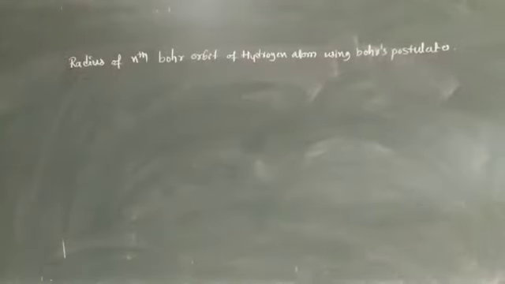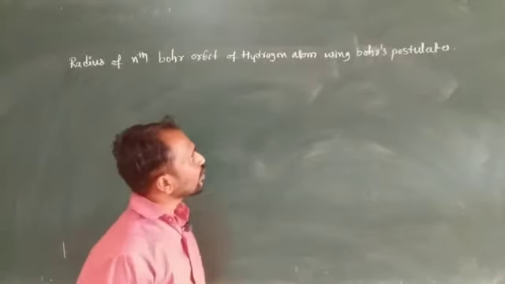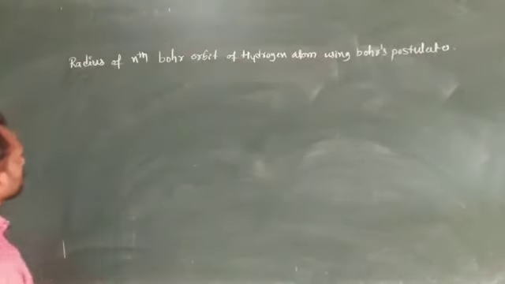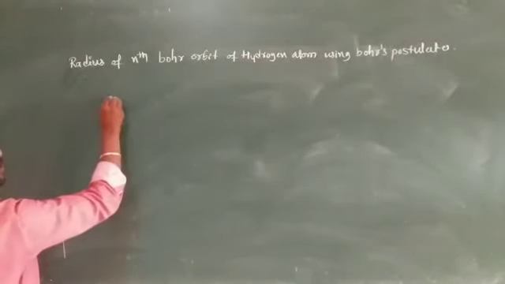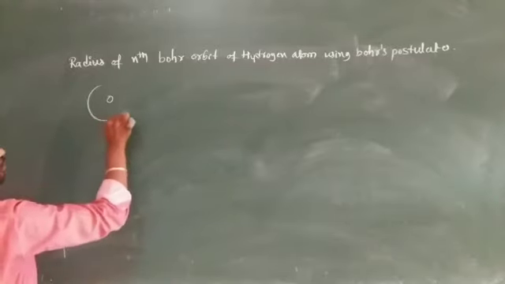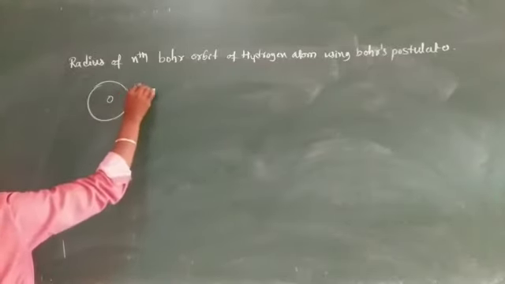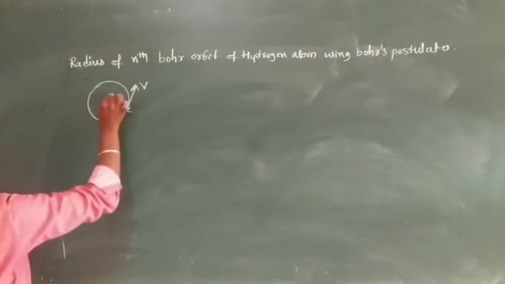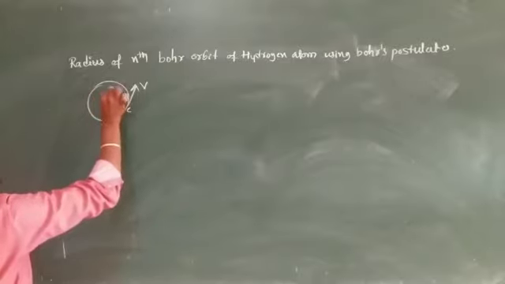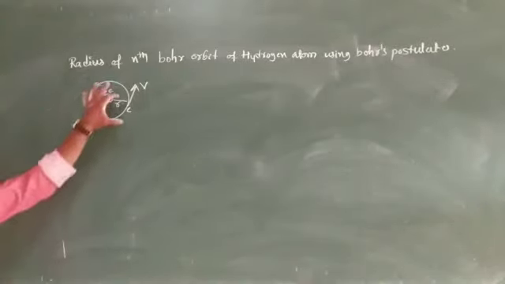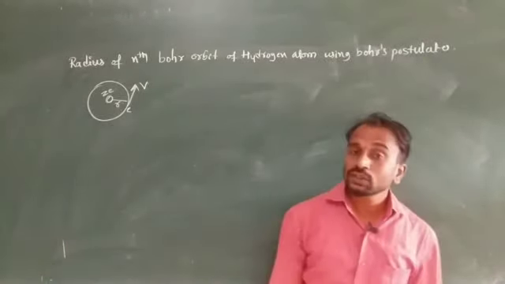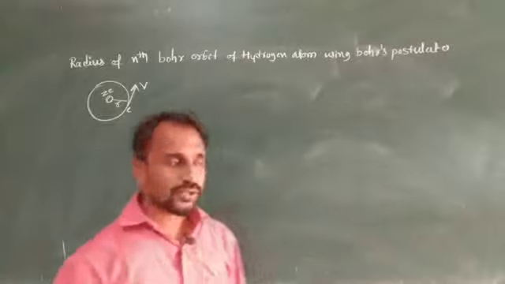Okay, next we want to calculate the radius of the nth Bohr orbit of a hydrogen atom using Bohr's postulates. Suppose this one is the nucleus and an electron is revolving around the nucleus in a particular orbit, its velocity is v and its radius we consider r, and the charge on the nucleus is Ze. So this one is a basic concept. Here we want to calculate the radius of the nth orbit by using Bohr's postulates.